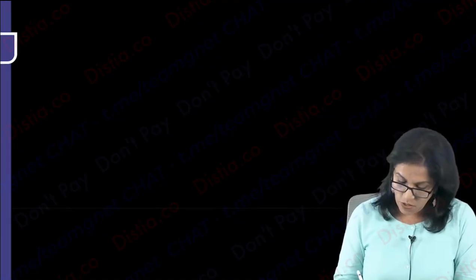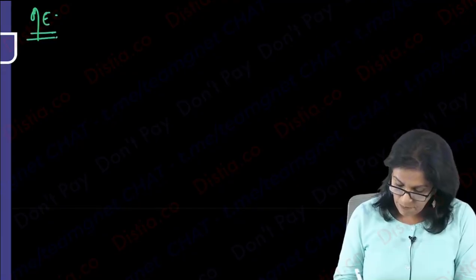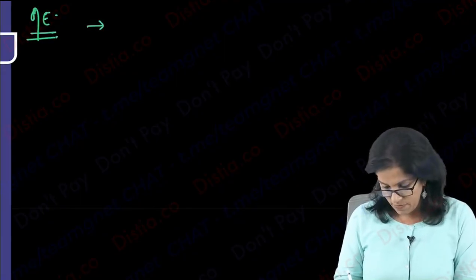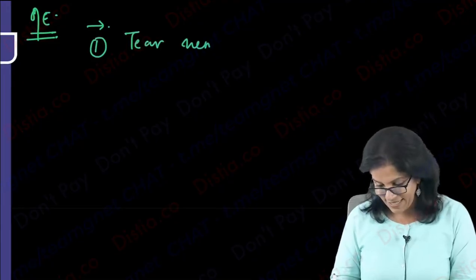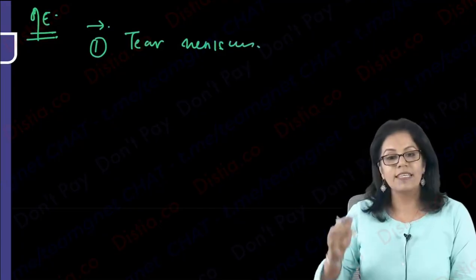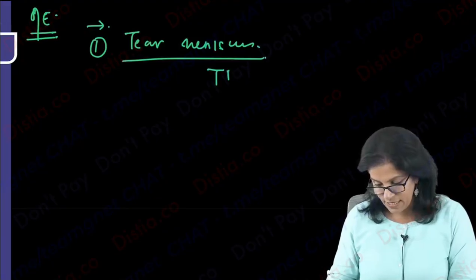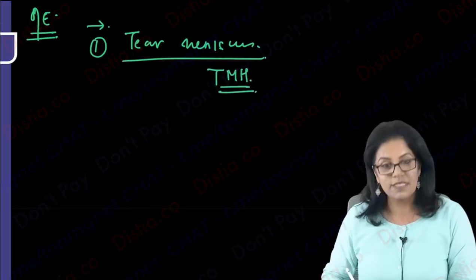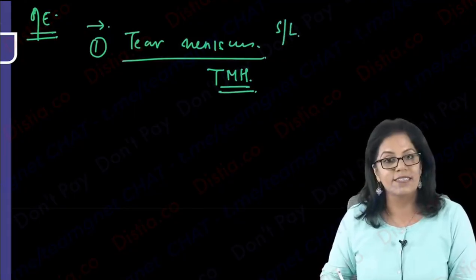On examination, first thing that we see is tear meniscus. Let's remember like this. When I see the height of the tear meniscus is lower, this is called TMH, tear meniscus height. This becomes the first examination I do through the slit lamp, and I see a tear meniscus height is less.